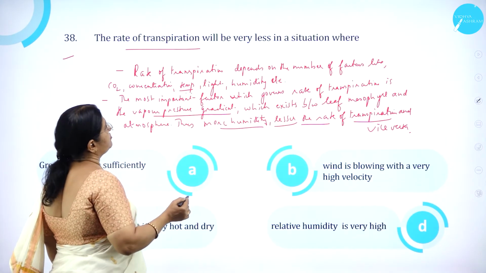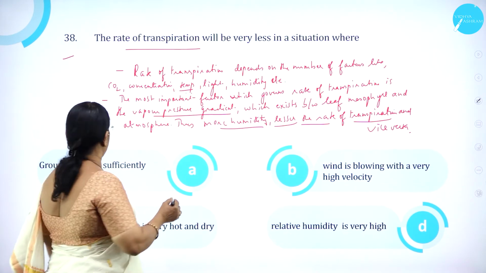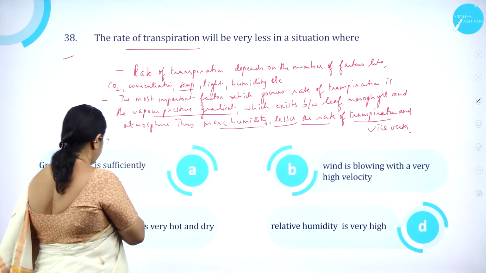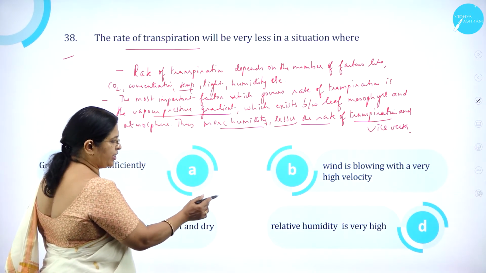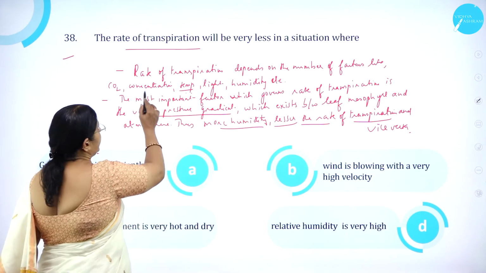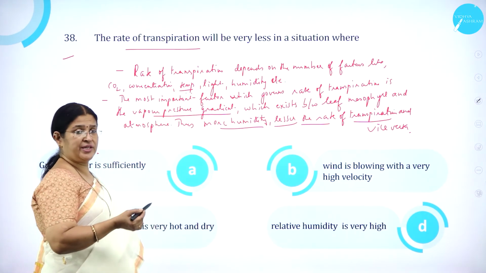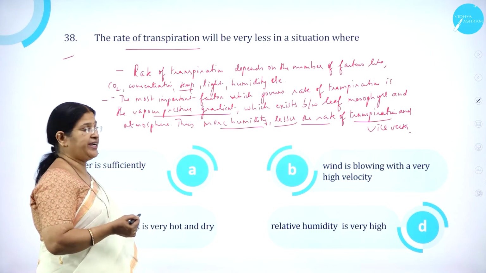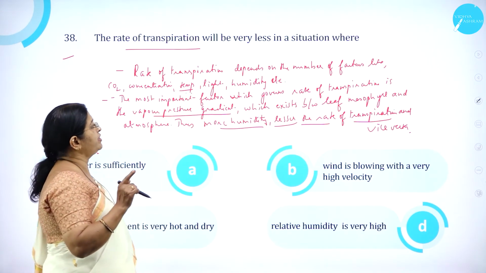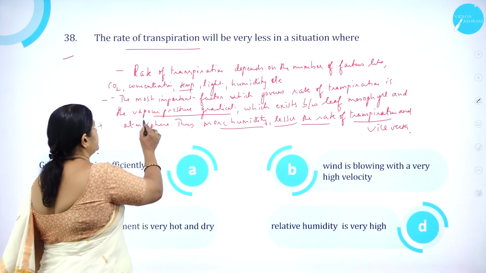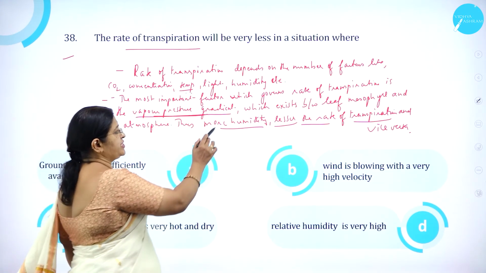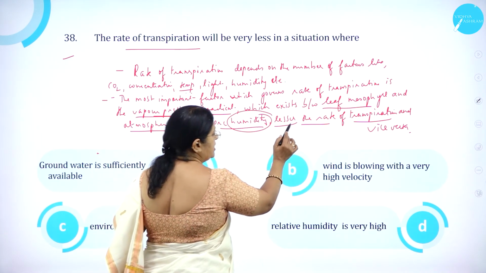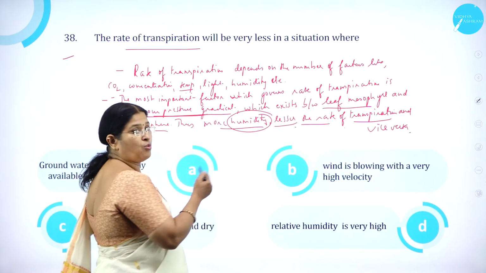The rate of transpiration will be very less in a situation where groundwater is sufficiently available, B, wind is blowing with very high velocity, C, environment is very hot and dry, D, relative humidity is very high. Rate of transpiration depends on a number of factors, like carbon dioxide concentration, temperature, light, humidity, etc. The most important factor which governs the rate of transpiration is the vapor pressure gradient, which exists between the leaf mesophyll and the atmosphere. Thus, more humidity, lesser the rate of transpiration, and vice versa.